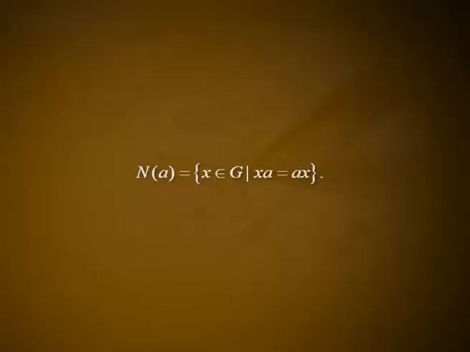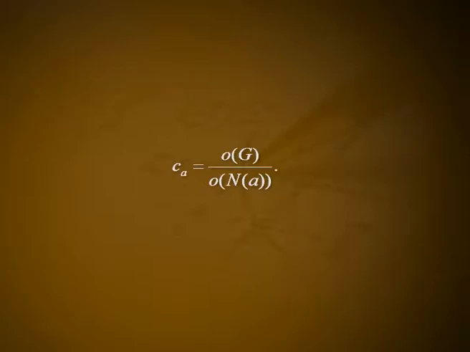Definition 2. If A belongs to G, the normalizer of A in G, denoted by N of A, is the set consisting of precisely those elements in G which commute with A. That is, N of A is equal to the set of all x belonging to G such that x A is equal to A x. We note that N of A is a subgroup of G.